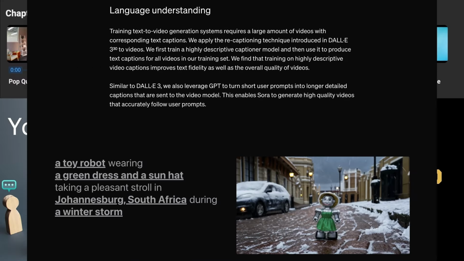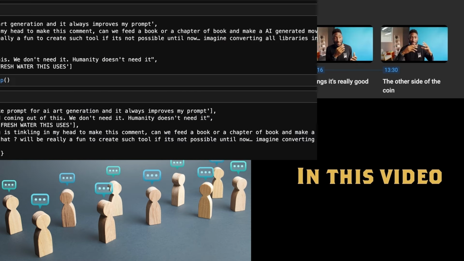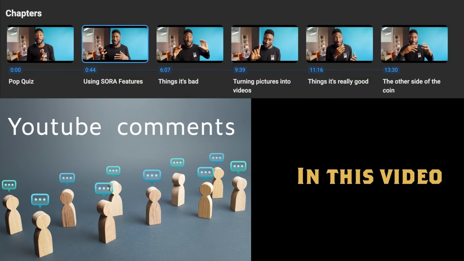A quick introduction to Sora. It's OpenAI's new video generation model that can take text, images, and videos as input and generate entirely new videos as output. We'll analyze the overall sentiment, highlighting both positive and negative feedback, and also look at any suggestions or insights shared in the comments about Sora.